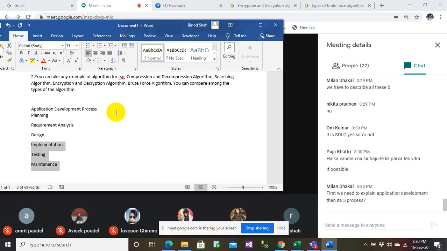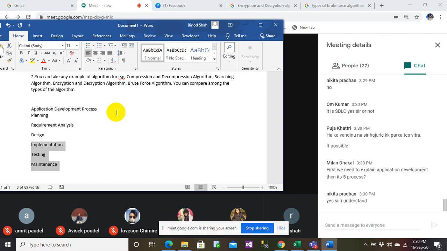Whenever you start building a software, you make a plan first. You see what is the client requirement, whether you have enough manpower, enough budget, and whether the project is legally feasible. If it is feasible, then okay, these are all planning phases.